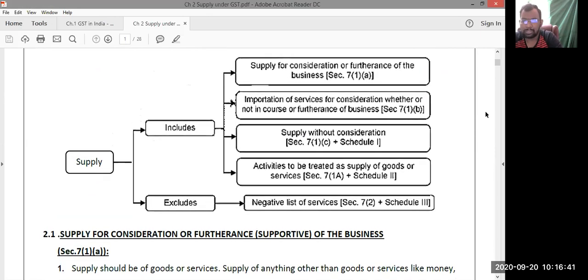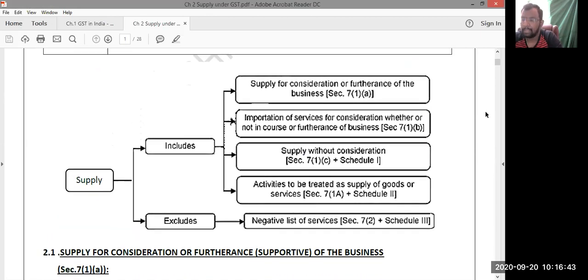Supply includes, supply excludes. Sir, in order to treat a particular transaction as supply, the transaction should satisfy some parameters. Like, supply should be made in the course or in furtherance of business. Supply should be made for a consideration.